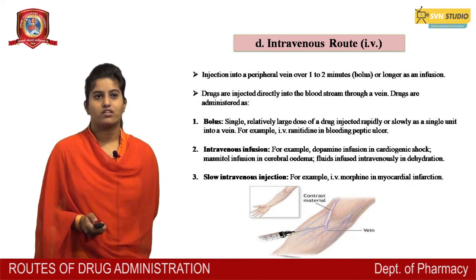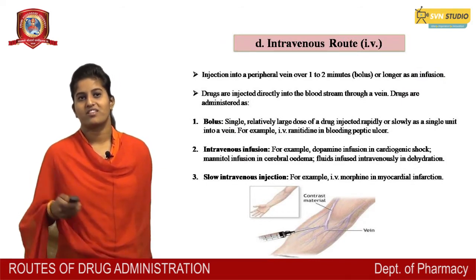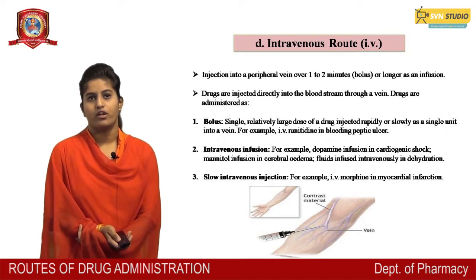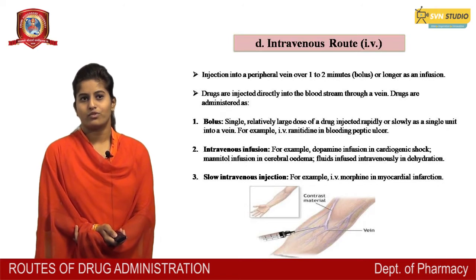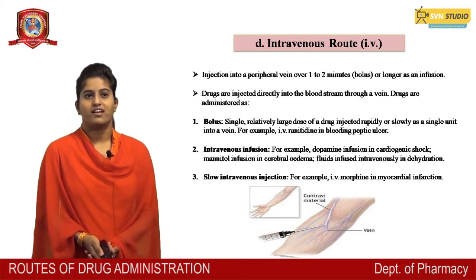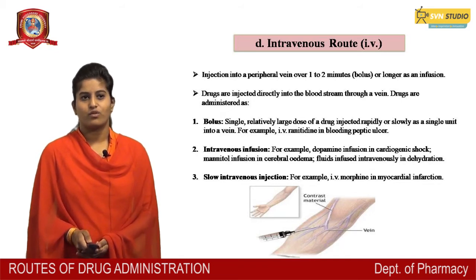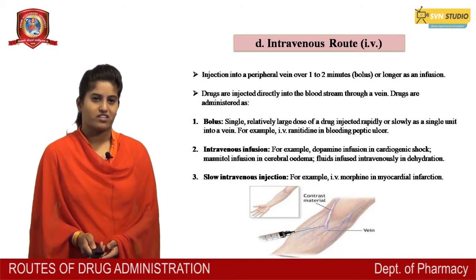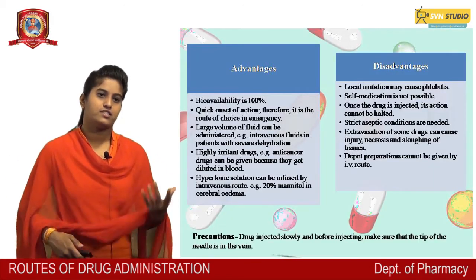Intravenous route: injection into a peripheral vein over 1 to 2 minutes in the form of bolus or longer as an infusion. Drugs are injected directly into the blood stream through a vein. Drugs are administered as bolus, intravenous infusion, or slow intravenous injection. There are advantages and disadvantages.